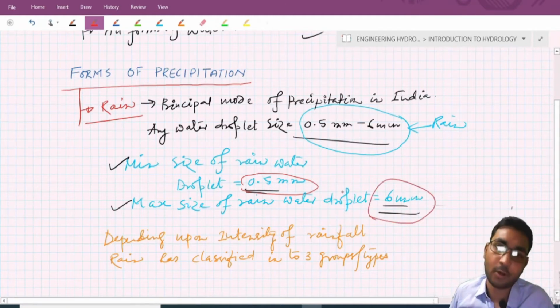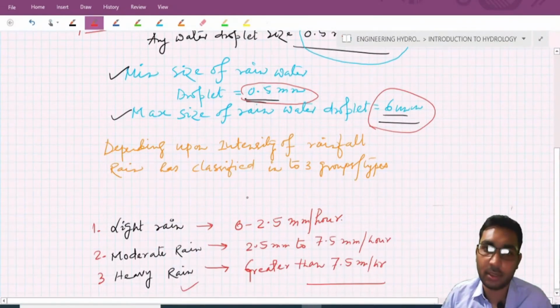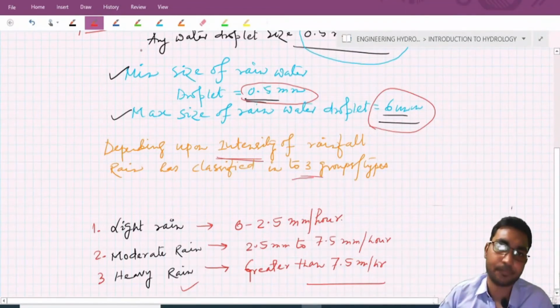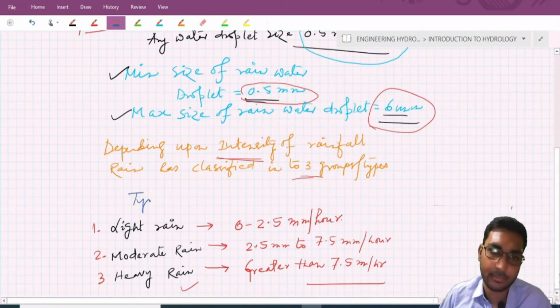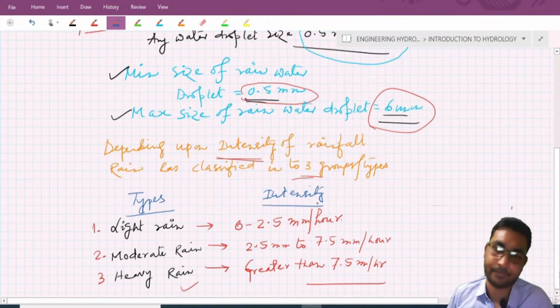And depending upon the intensity of rainfall, rain is classified into 3 groups, and these are the types. These are the intensity of those particular types.